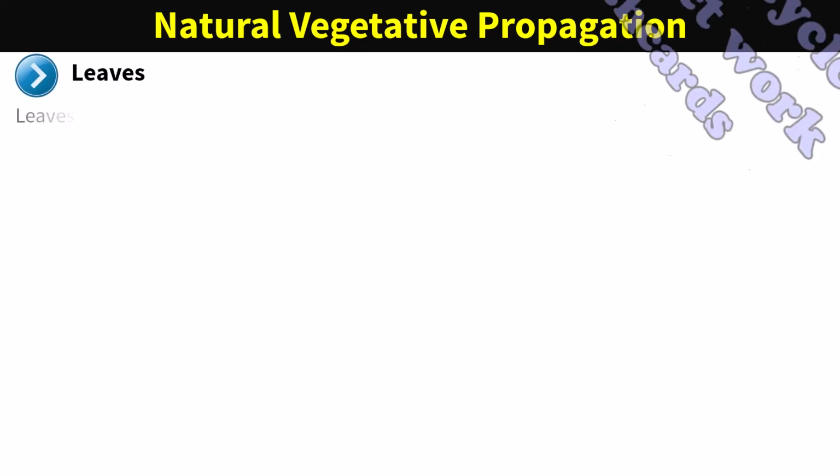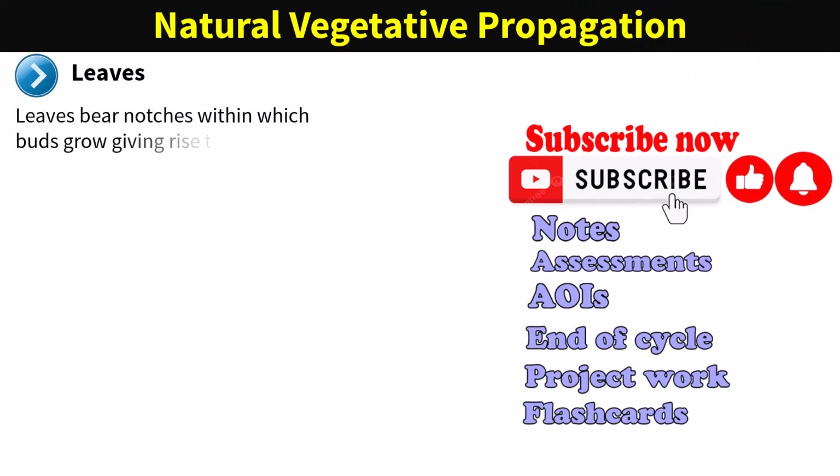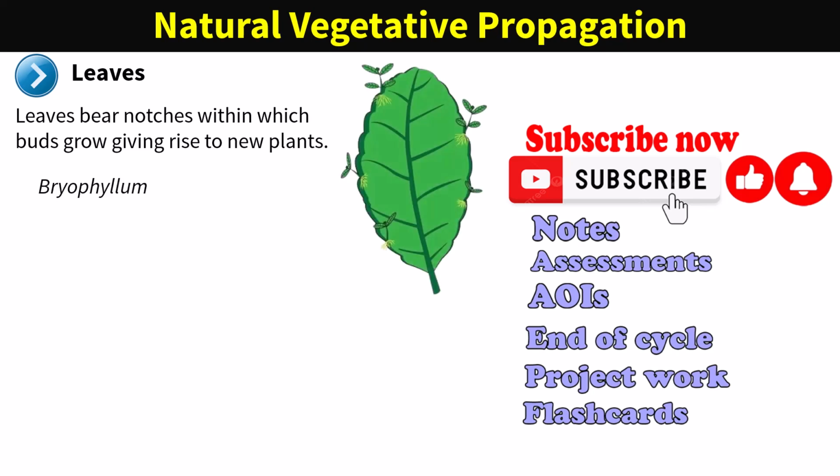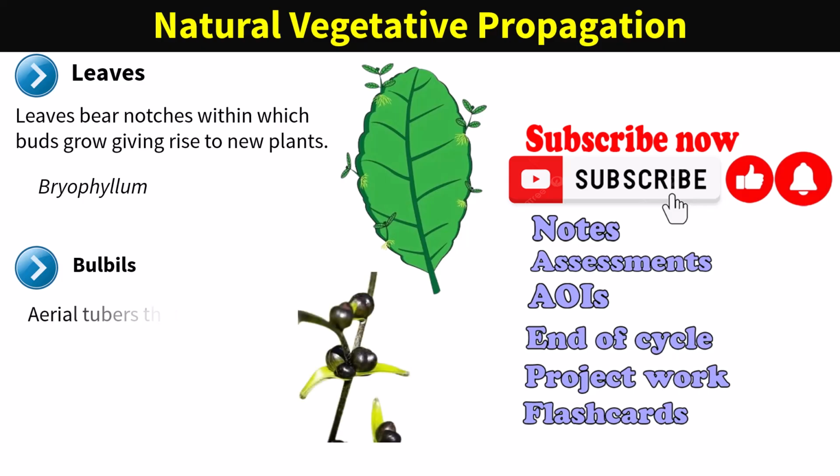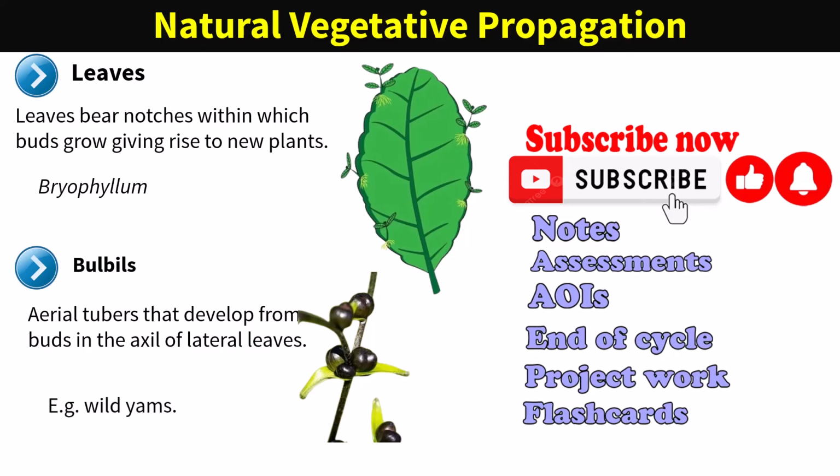Leaves. Some plants have leaves bearing notches within which buds grow, giving rise to new plants, which later fall off and become independent. Example, bryophyllum. Bulbils. These are aerial tubers that develop from buds in the axil of lateral leaves. When mature, they drop off and grow into new plants. Example, wild yams.